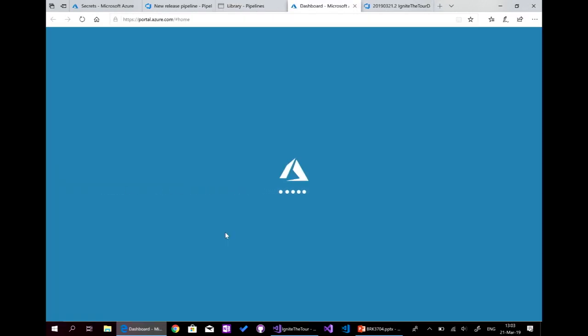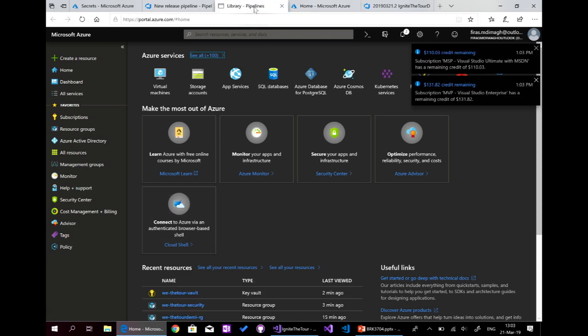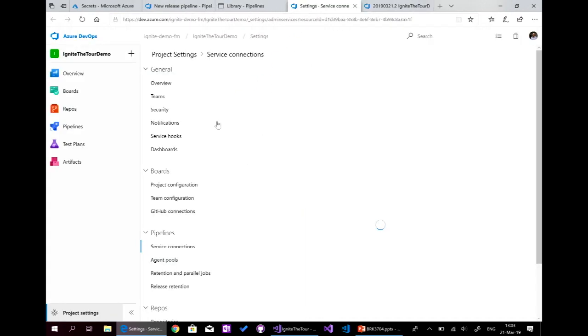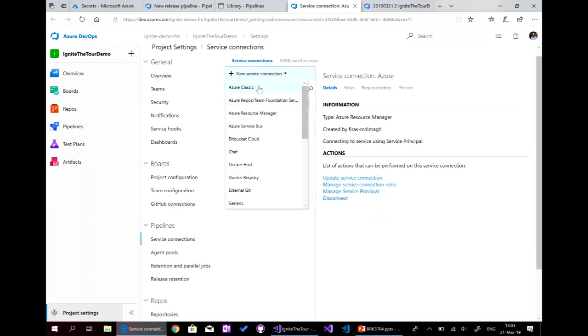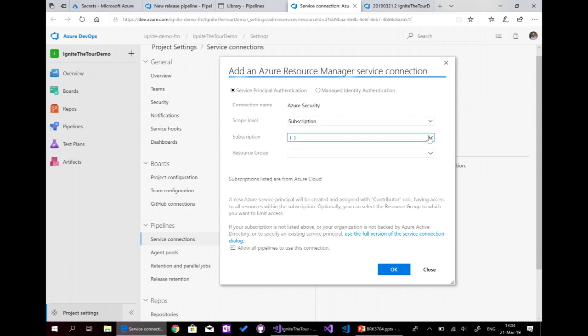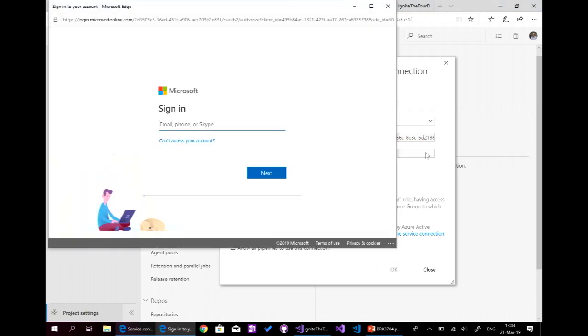So I will add also, for security reasons, an access just for that. OK, here. I will say Azure Security, this one. And I'll select the same subscription. And the resource group, now, it's the security resource group.